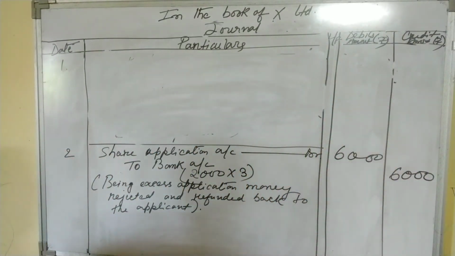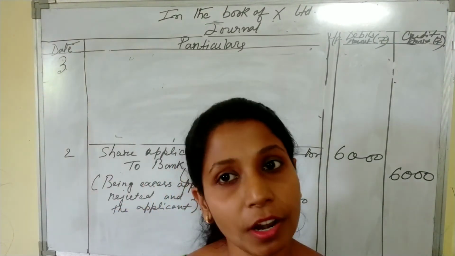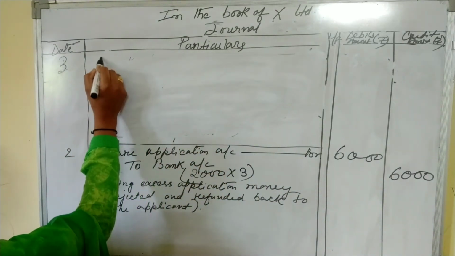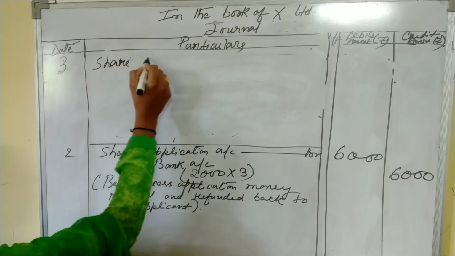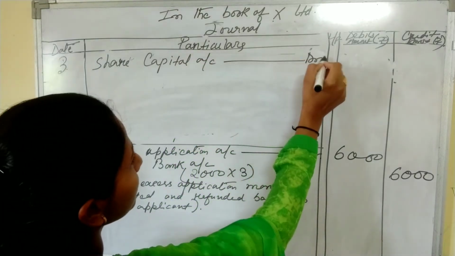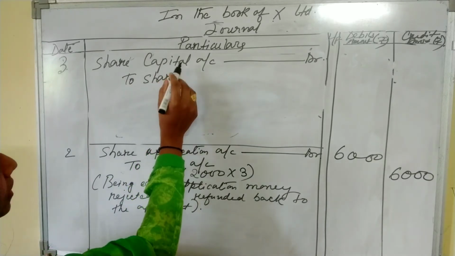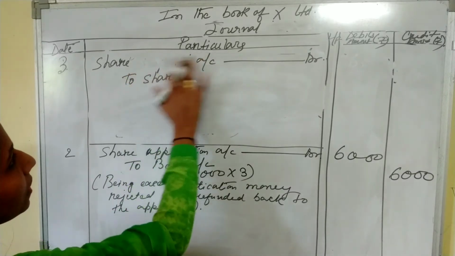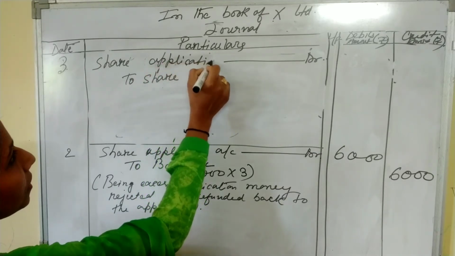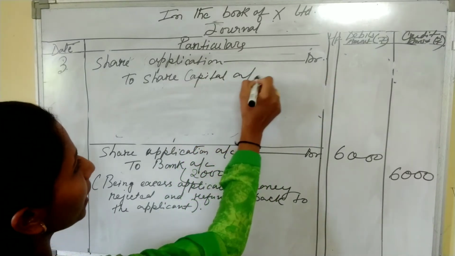So the third entry is the remaining amount will be transferred to the share capital account. Share application account debit to share capital account.